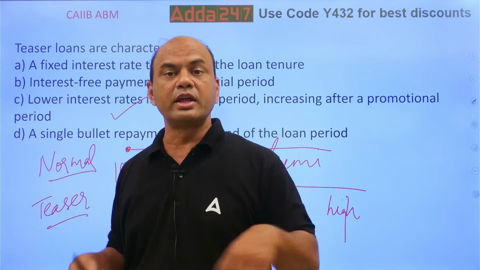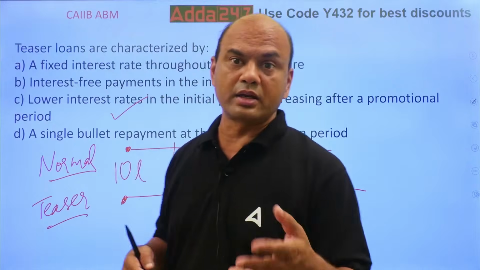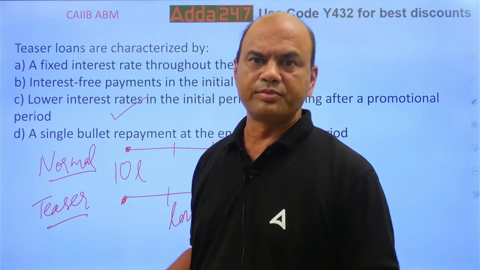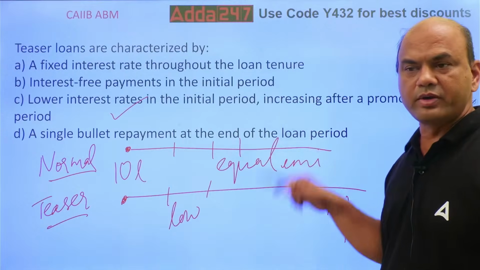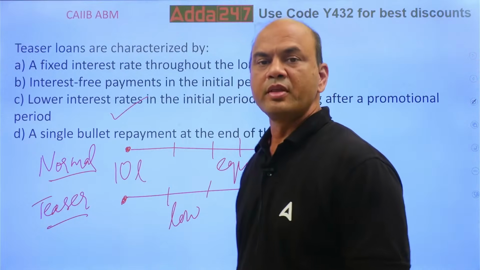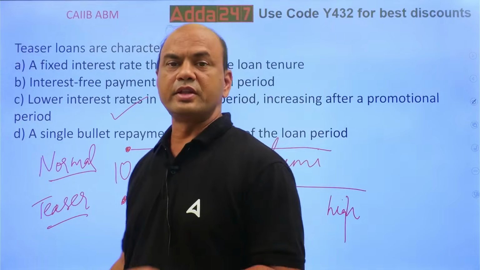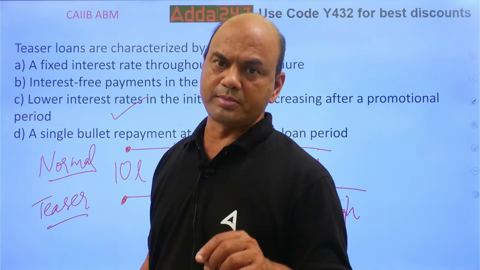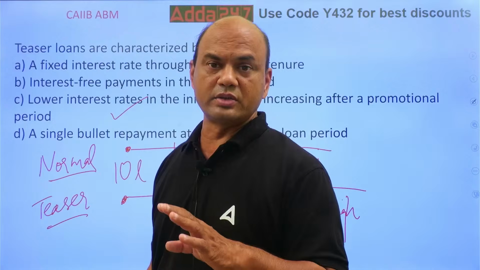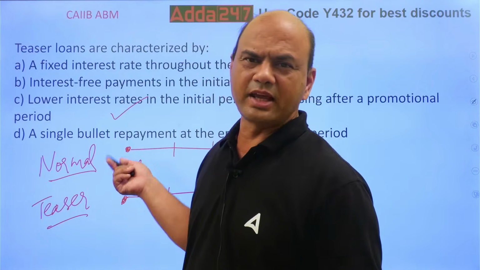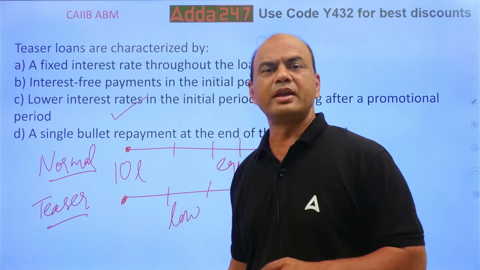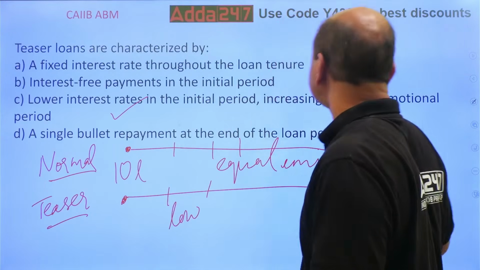That was a big hoarding given. So customer used to get attracted. 4%, my God, run. But initially it was 4%, later it went to 11 and 12%. So this was a trap. That's why teaser loans have been stopped. Means RBI is not allowing fresh loans to be given like this. Only under rehab, this NPA rehabilitation, you can give it.